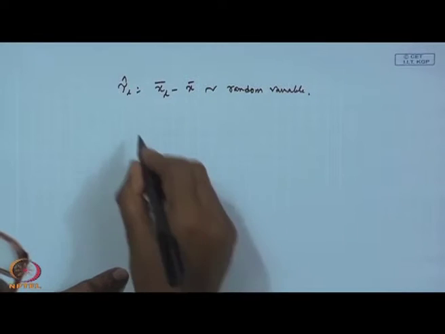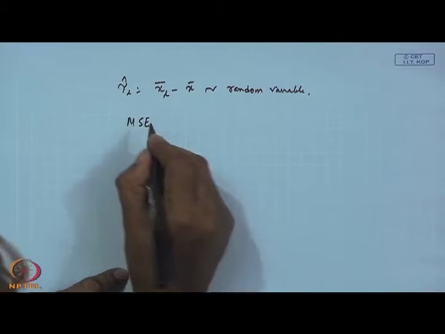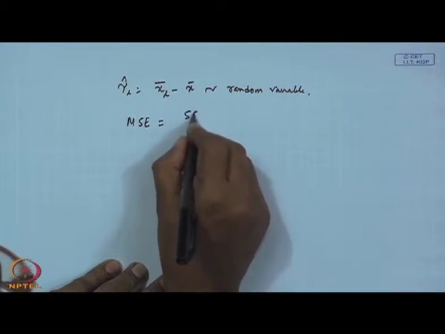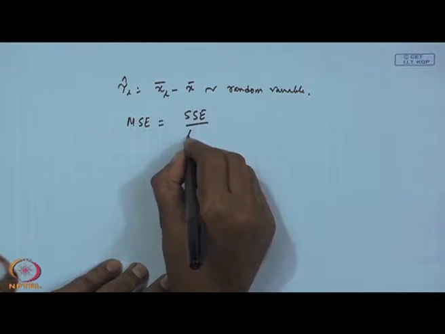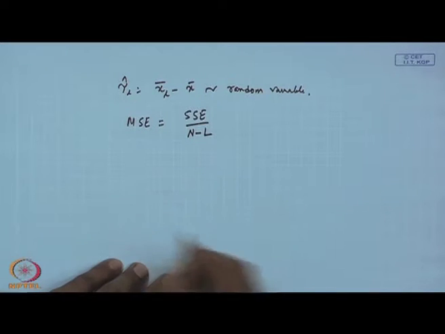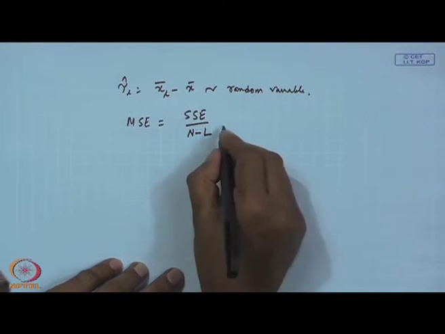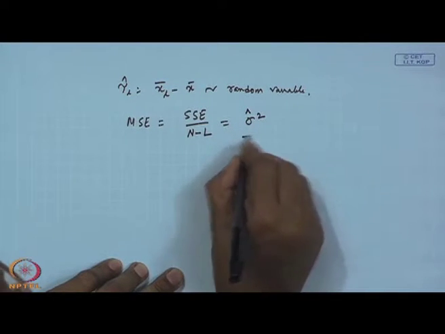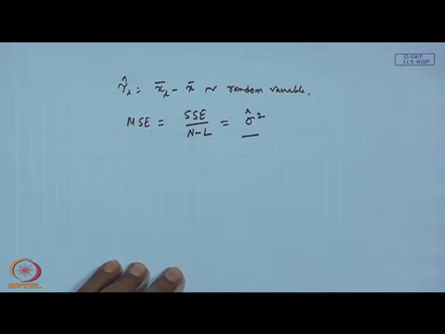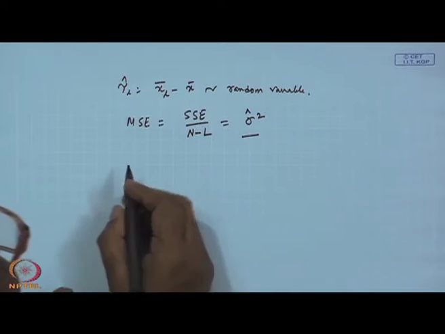In ANOVA, you have computed MSE. MSE is SSE by its degrees of freedom, that is n minus L. This is the estimate of sigma square. What is this sigma square?